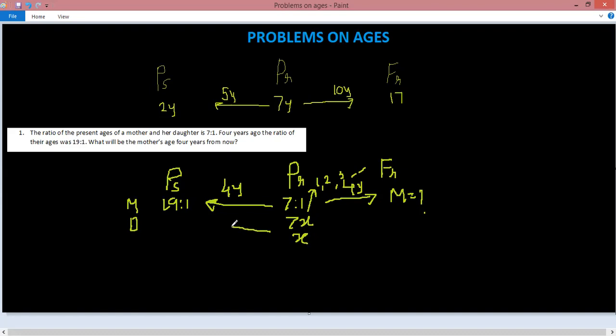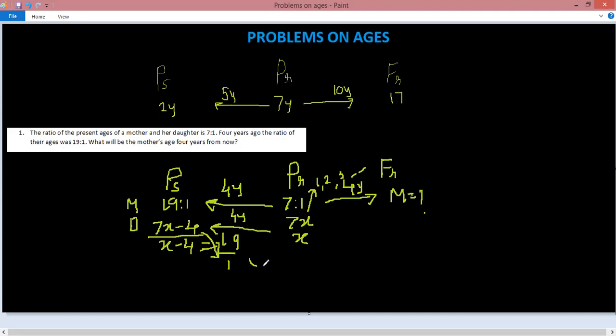Now, if I move 4 years back, what is the age of the mother? It is 7x minus 4. And what would be the age of her daughter? It is x minus 4. Now the ratio of the mother's and daughter's ages would be 19:1. So I can write this divided by this must be equal to 19/1.